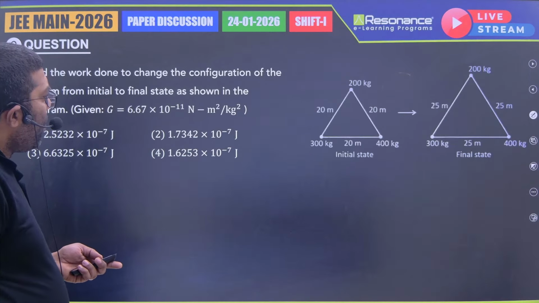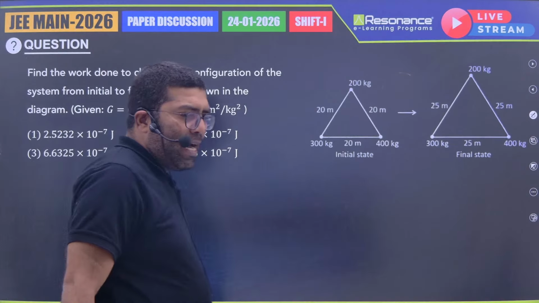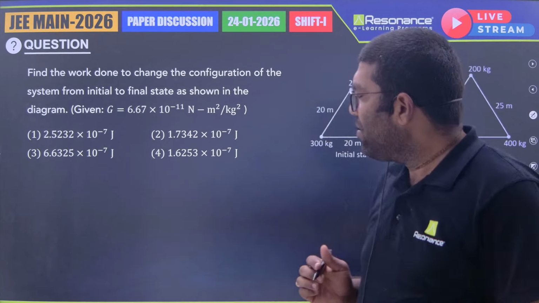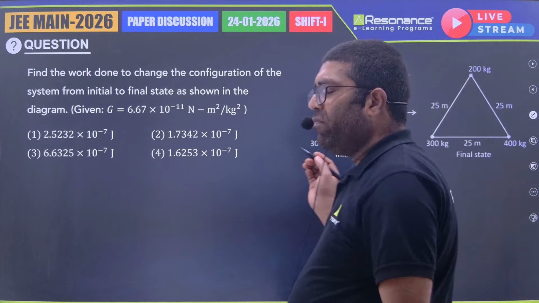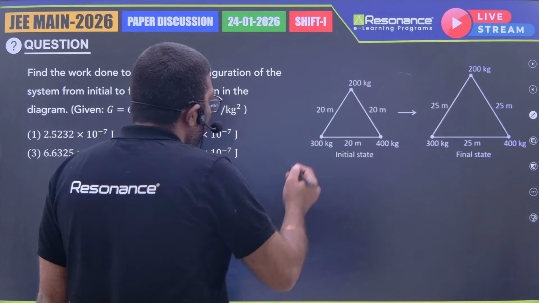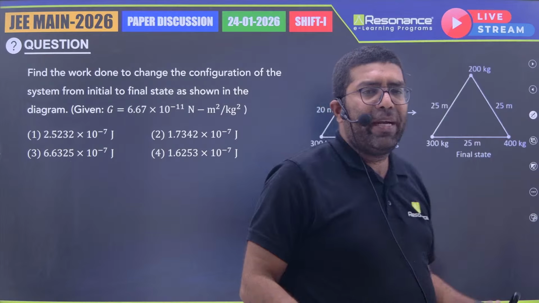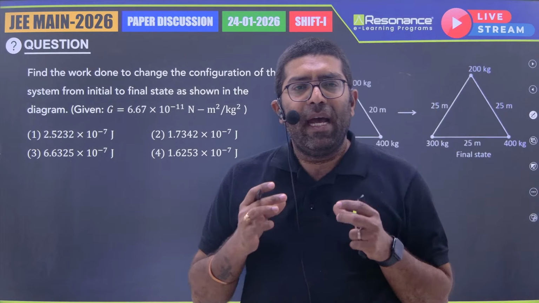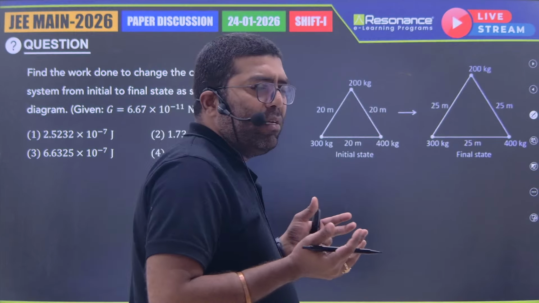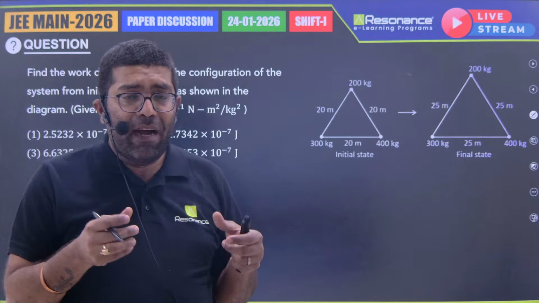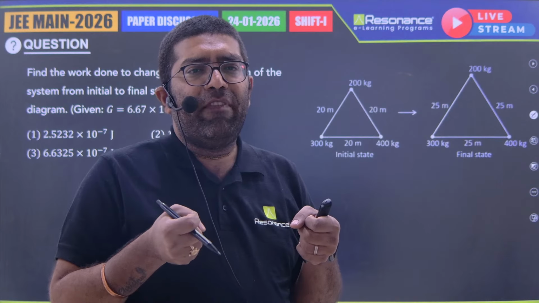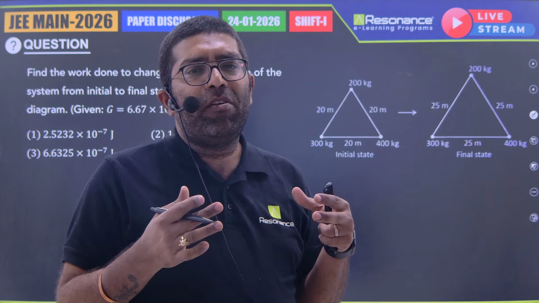Next, coming to this question, they are asking the work done. This is also a time consuming question because of calculations. And I'll tell you a trick where we can avoid little bit time wastage in calculations. So here there are 3 masses which are separated by a distance of 20 meters. And now the distance between them is increased to 25. They are asking the work done. So there is an attractive force between the 3 masses. We have to do some positive work to increase the distance from 20 to 25.